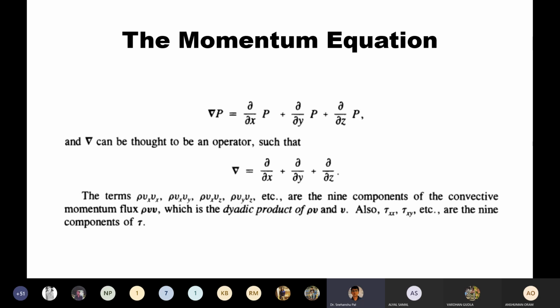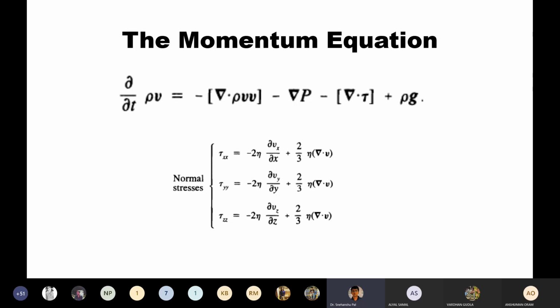And then you can represent it in the vector notation. This is the actual form of the momentum equation in vector notation. If you see, now you can understand rho vv, grad p, and this is the shear stress component, and this is the rho g. And what is the shear stress? Now it is normal stress here, and also you can get the shear stress component.